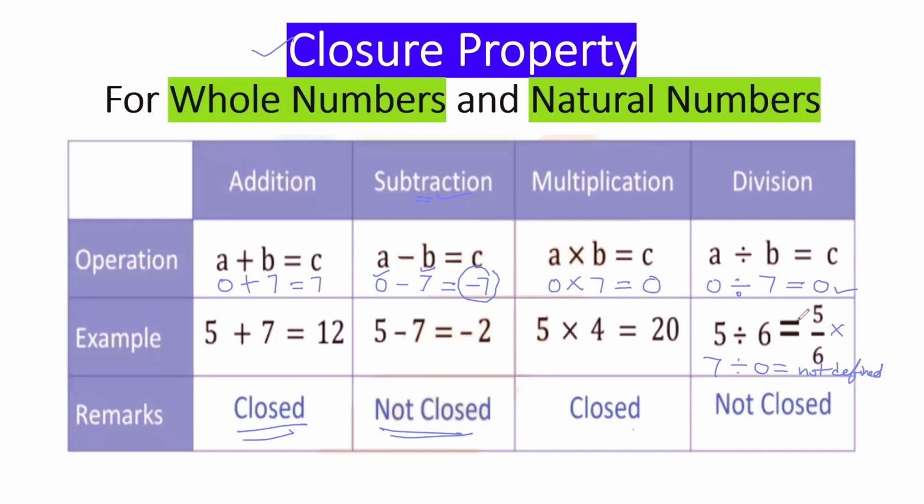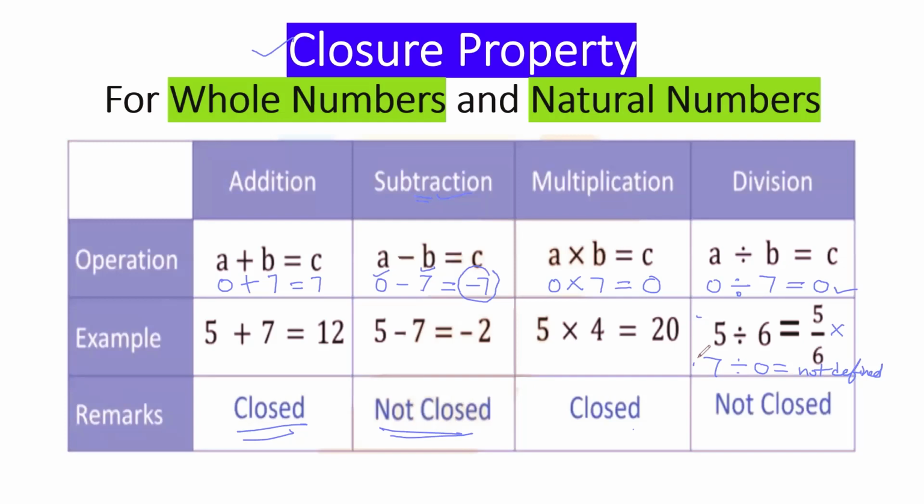If any of the cases appear in which it's not following, in that case we can say it's not closed. Doesn't matter if it's following the other cases. If it is not following even a single example, then in that case it's not closed. So here in the division case you can see this is not following, this is not following, and so many examples are there. So whole numbers are not closed under division. I hope this part is clear. If any doubts, you may ask me in the comment box as well.